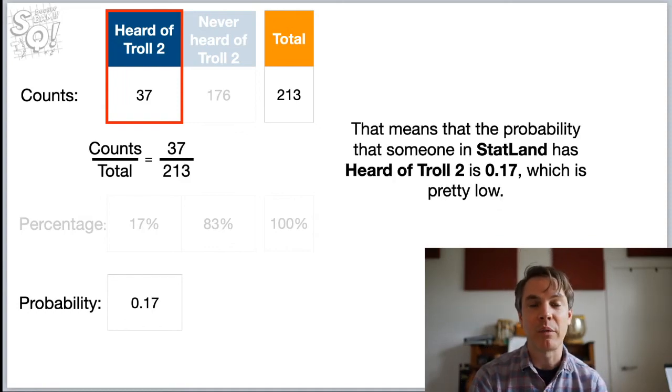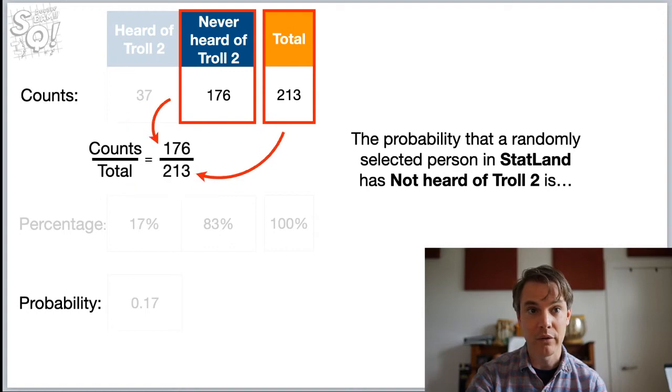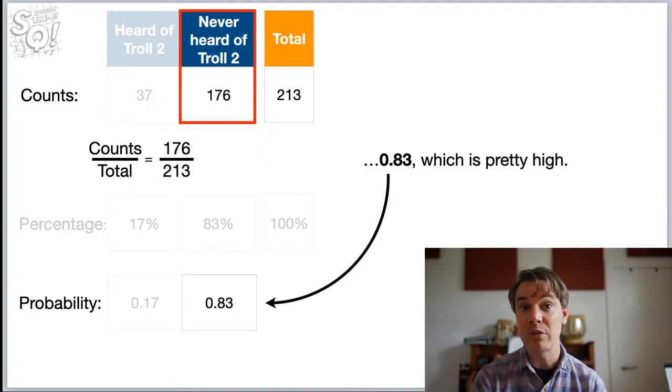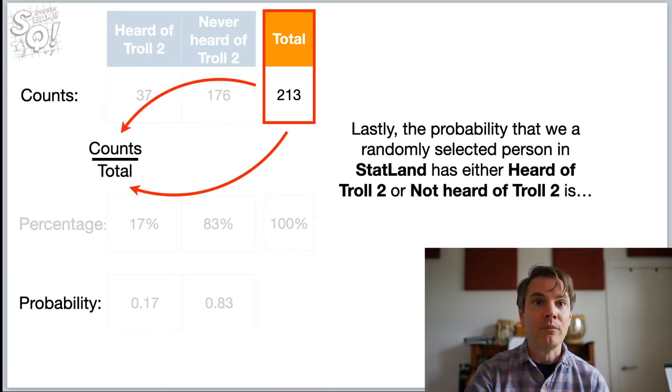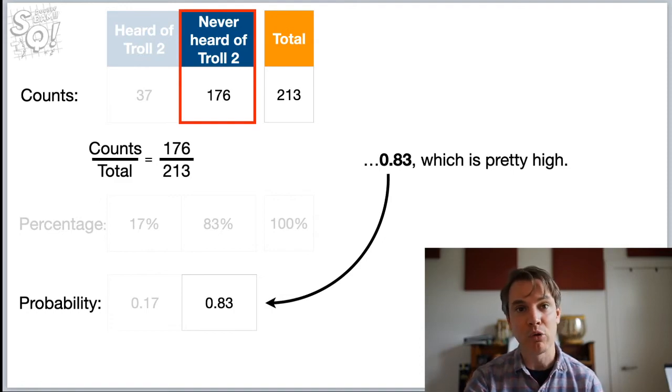Okay, 0.17, what does that mean? That means that the probability that someone in Statland has heard of Troll 2 is 0.17, which is pretty low, which means we're unlikely to just run into someone randomly and they're going to say, hey, I've heard of Troll 2. The probability that a randomly selected person in Statland has not heard of Troll 2 is 0.83, which is pretty high. And that means that there's a good chance if we just randomly bump into someone that they're going to say, no, I've never heard of that movie. I don't care about that movie. So that's a pretty probable outcome.